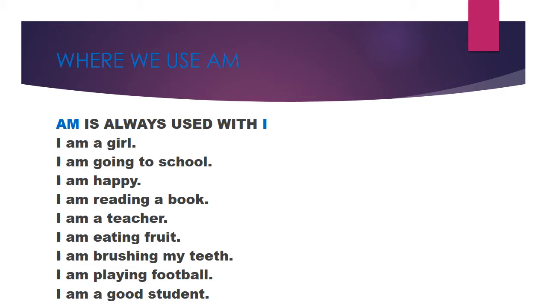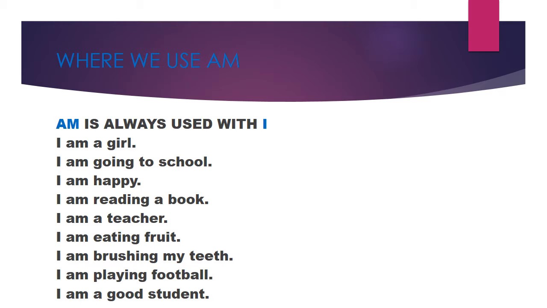Second is I am going to school. Third, I am happy. Fourth, I am reading a book. Fifth sentence, I am a teacher. Sixth sentence, I am eating fruit. Seventh sentence, I am brushing my teeth. Eighth sentence, I am playing football. And the last sentence is, I am a good student.